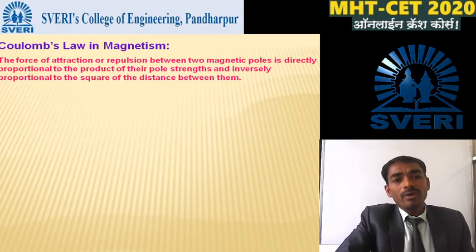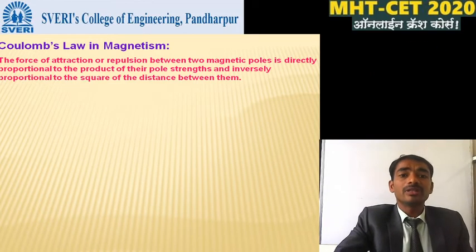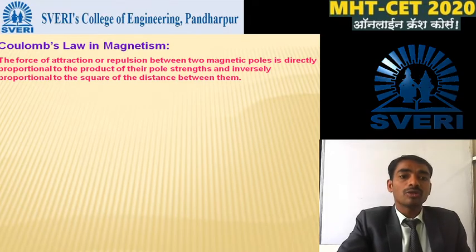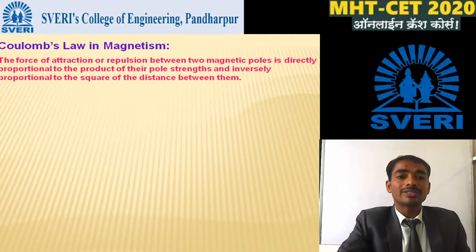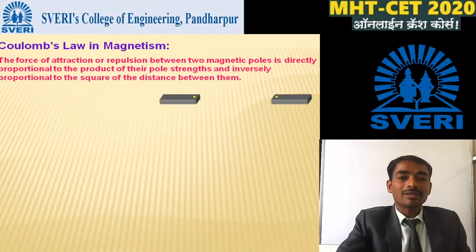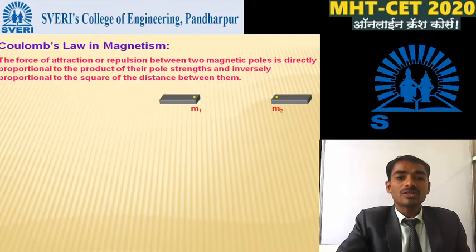The force of attraction or repulsion between the magnetic poles is directly proportional to the product of their pole strengths and inversely proportional to the square of the distance between them. This is the statement. Okay, this statement we can write mathematically. So here in this figure there is the two poles. On the first pole there is the m1, on the second pole there is the m2, and in between these two poles distance r.